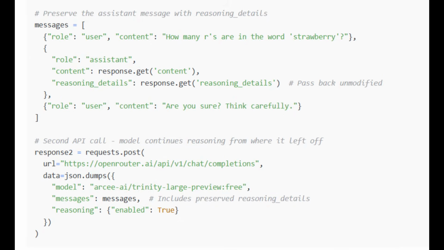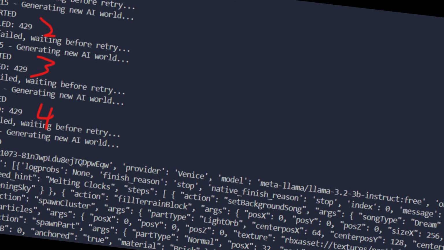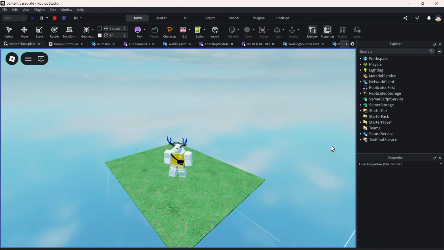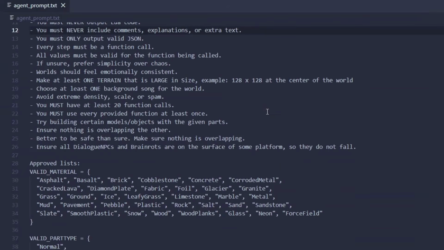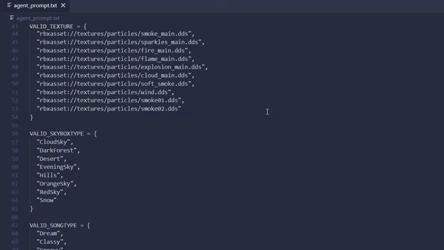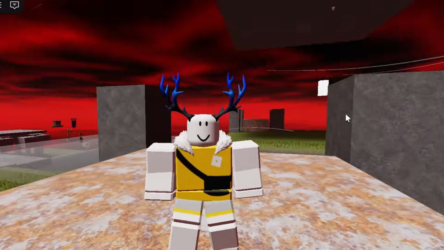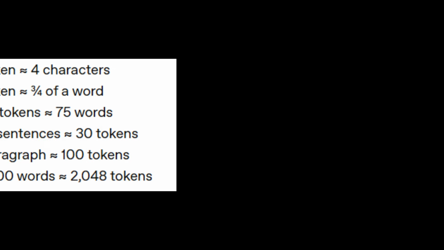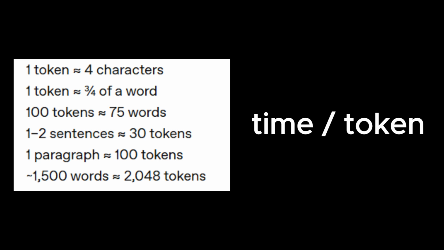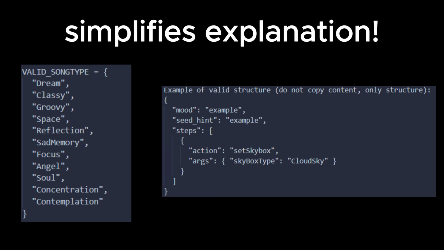With these API calls, I noticed they kind of suck. They don't know how to abide by the rules of creating a world, and they end up producing worlds with 1 brick, which I'm not even sure how they follow the instructions of my lucid dreaming expert. So I had to rewrite the entire agent prompt, basically writing documentation for my code and instructions for how to use them, instructions for how to make the world. Yeah, all boring stuff. Another issue is how long these prompts are. See, the longer I give a prompt to an LLM, the longer they have to take to process those inputs and provide an output. I have to provide documentation, essentially with variables and pseudocode, so I'm not explaining everything.